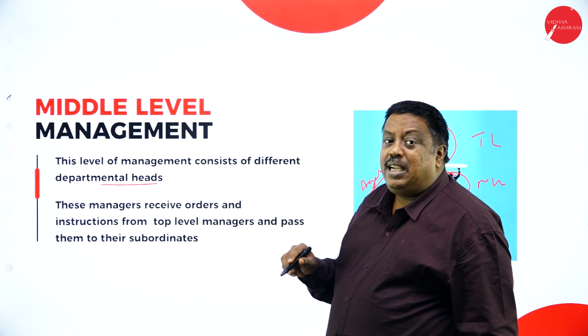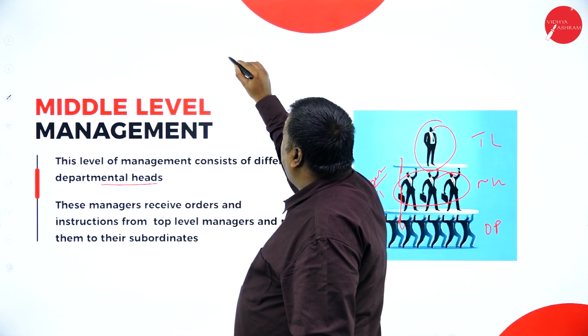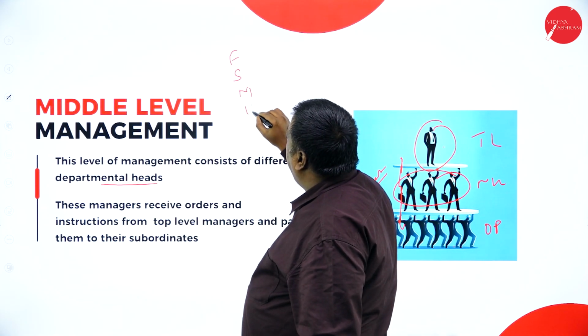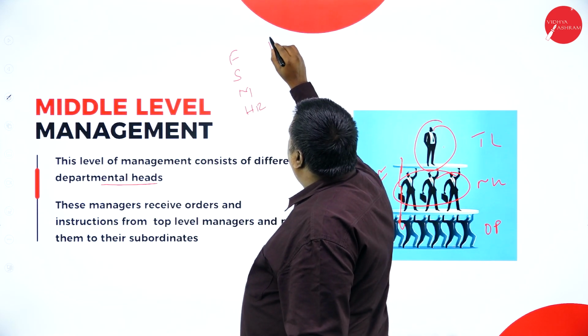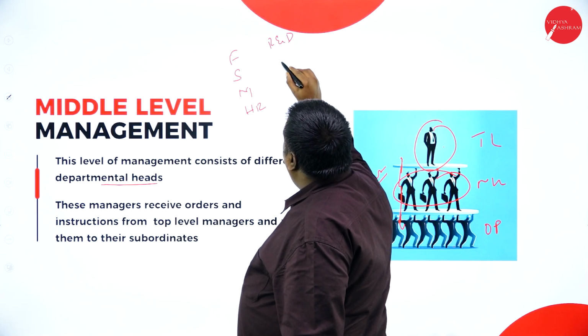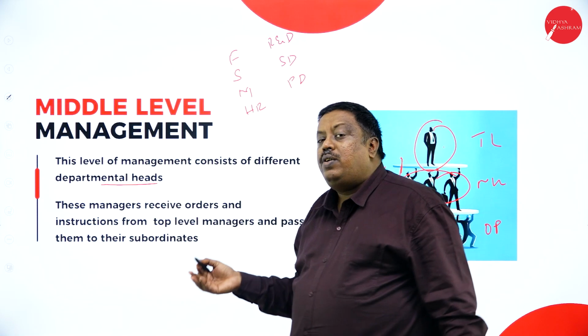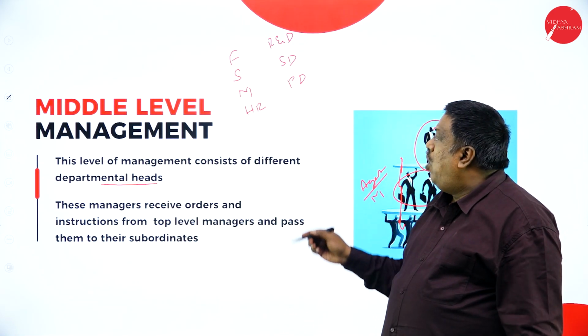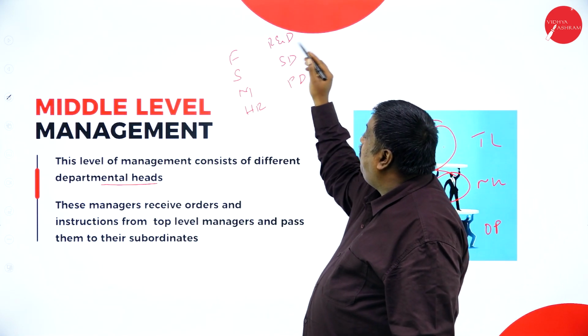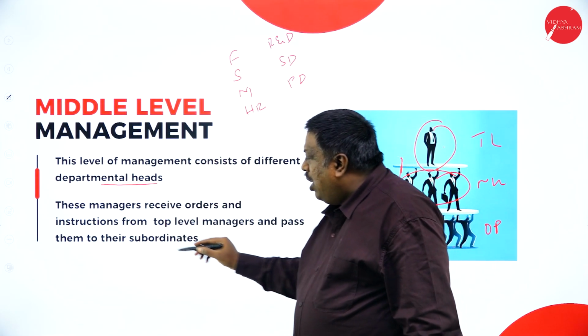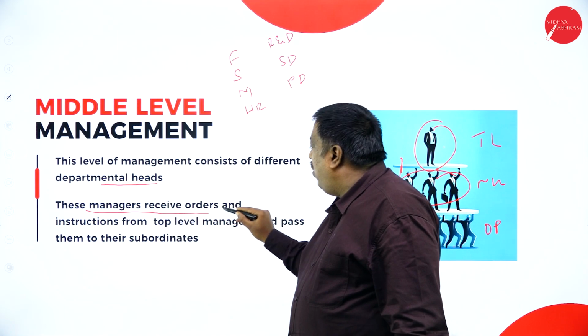Different department heads means, as I already said, finance department, sales department, marketing department, HR department, R&D department, stores department, production department. Whatever departments we have in our organization, all the heads of these departments will be in the middle level management.